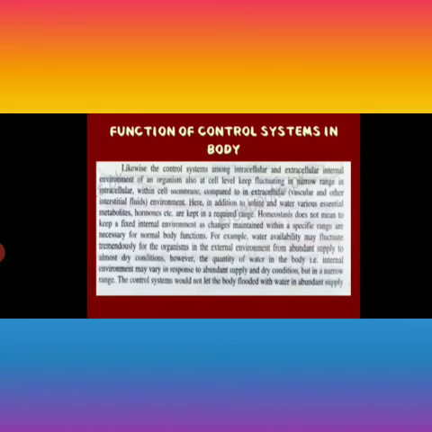For example, the human body has a normal temperature of 37 degrees centigrade. So if the outside temperature is 45 degrees centigrade, this hot temperature is sensed by the nerve endings present in our skin, and as a result they send a message to the control center of our body, which regulates the production of sweat by our sweat glands. When sweat is produced, evaporation occurs, and by evaporation cooling happens and our temperature gets normalized. So the credit goes to the control system present in our body.